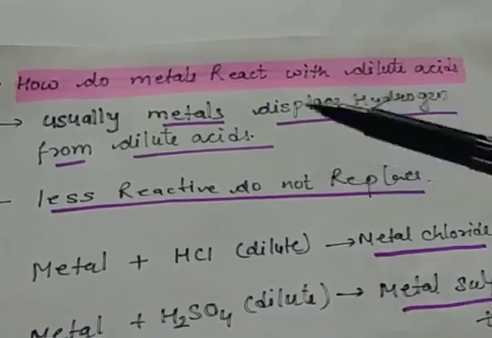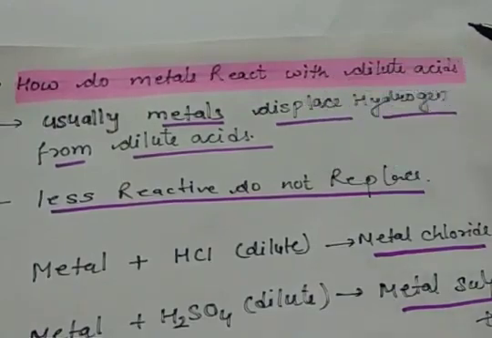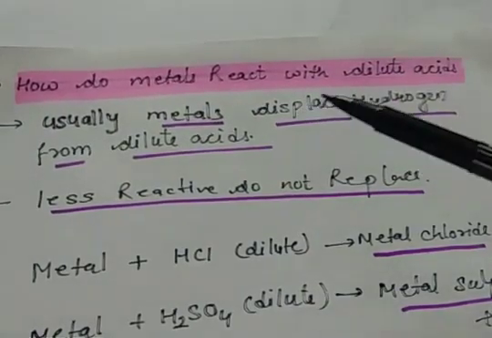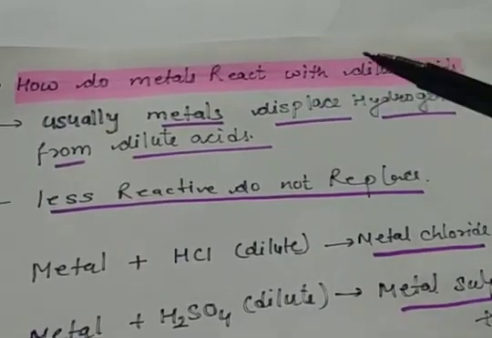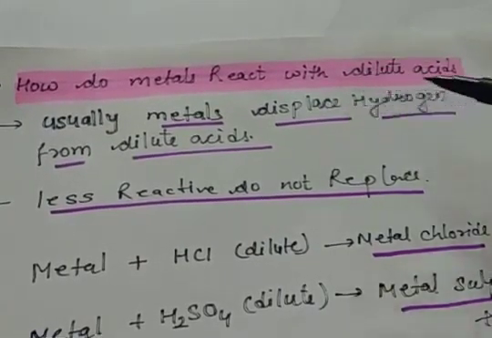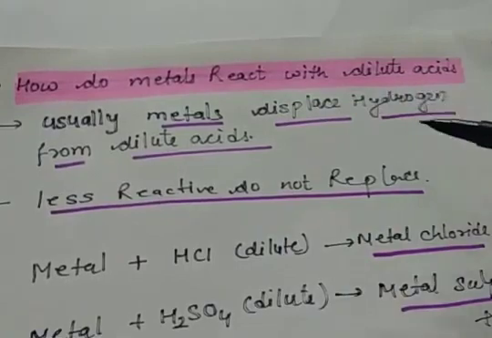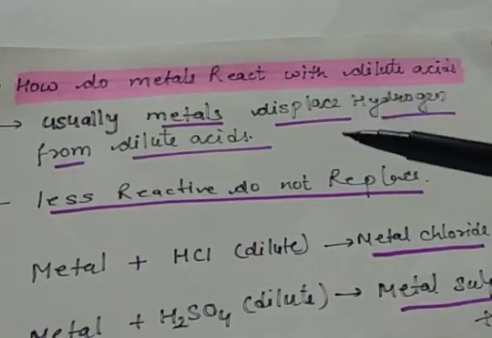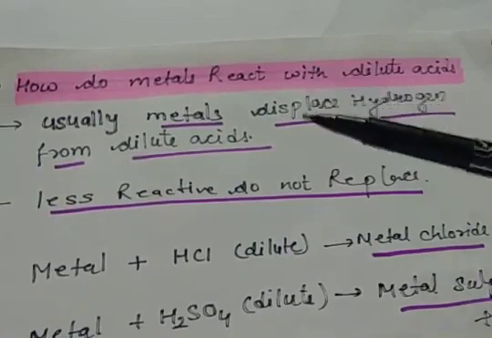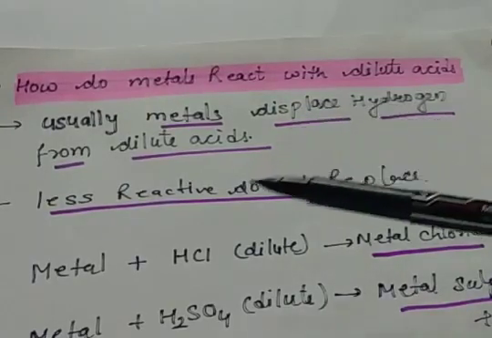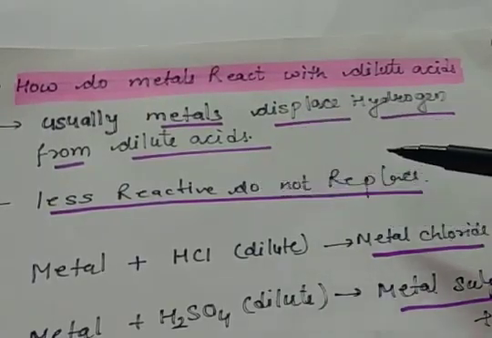Now let us see how metals react with dilute acids. Usually metals displace hydrogen from the dilute acids, if they are more reactive as compared to hydrogen. That means they have a higher standard electrode potential than hydrogen. The metals which have lower standard electrode potential values than hydrogen are not able to displace hydrogen.